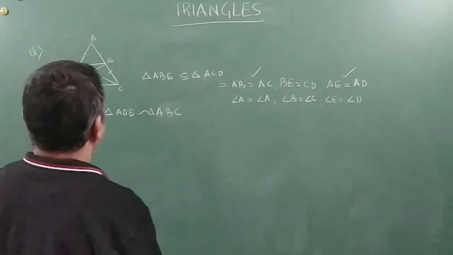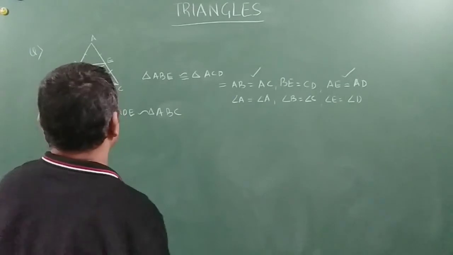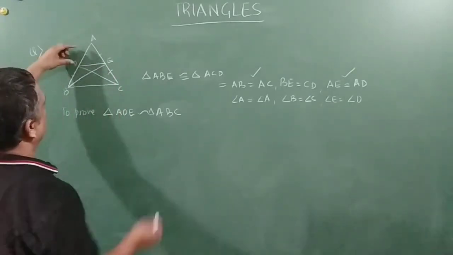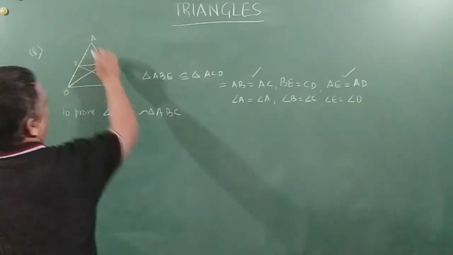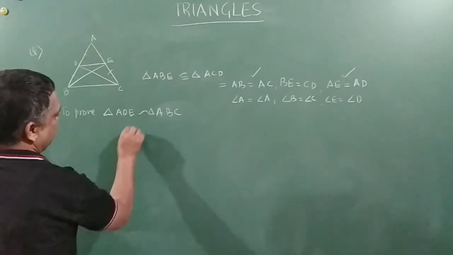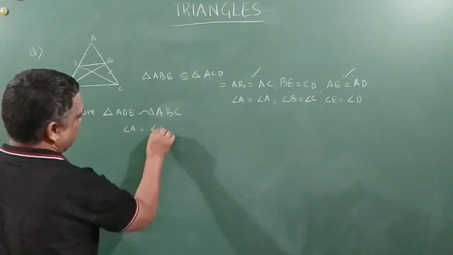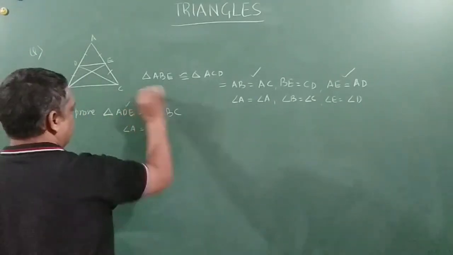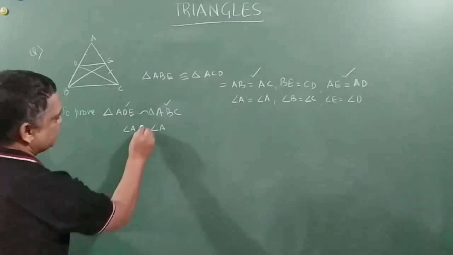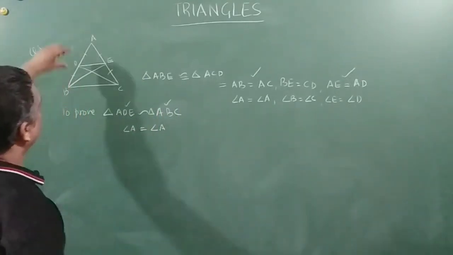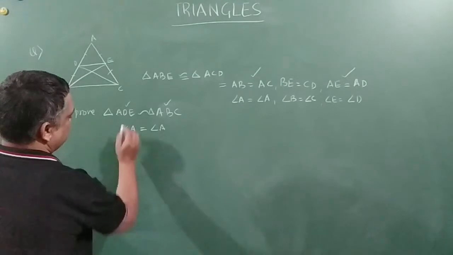Very easily we can prove it, friends. There is nothing, not much hassle about it, right? So we can say angle A is equal to angle A. I am considering this triangle and this triangle. Both angles are same, common, right?